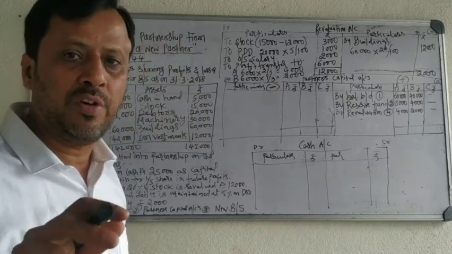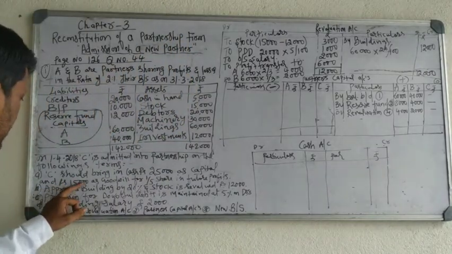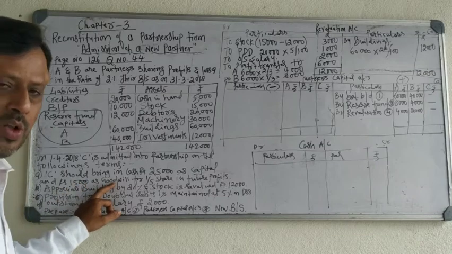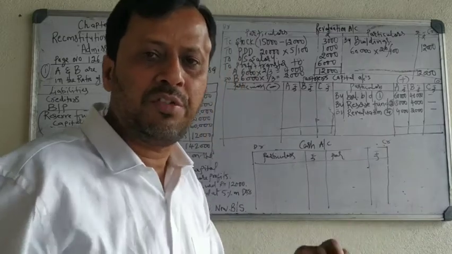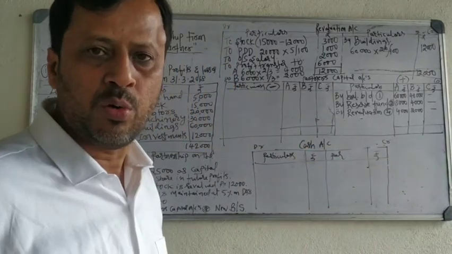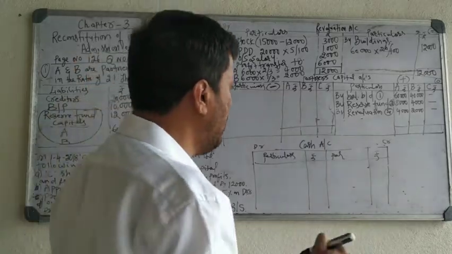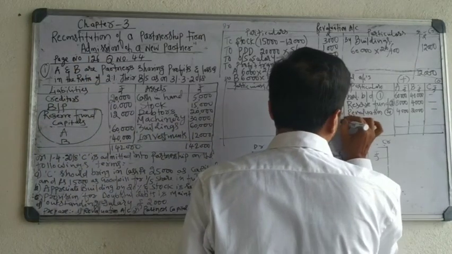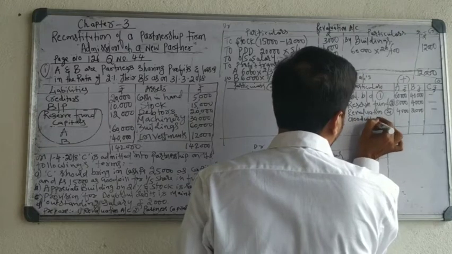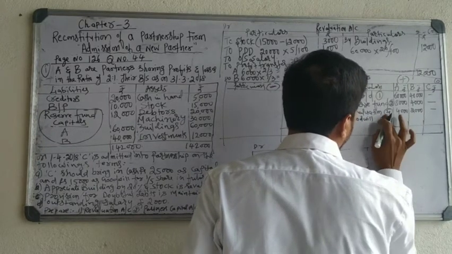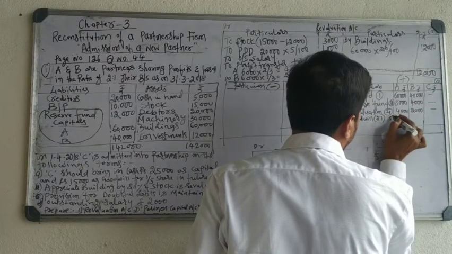Fifth entry, goodwill. The new partner brought goodwill, that is, in the first adjustment, 15,000 rupees goodwill. You have to record that on the credit side. Goodwill is divided among old partners. It is added to their account. So record on the credit side by goodwill. This is the fifth entry. Divide in 2:1 ratio.